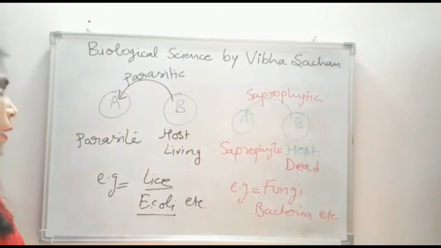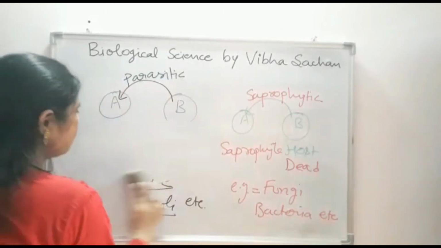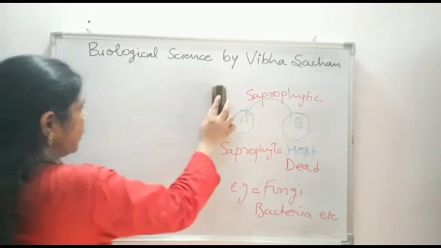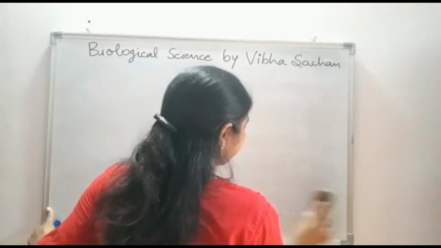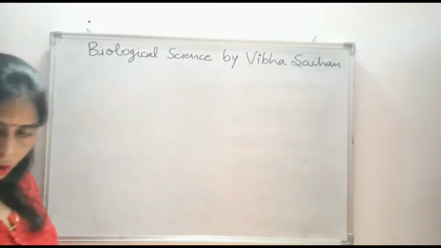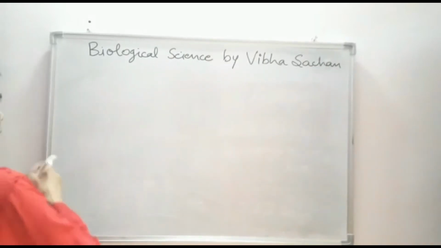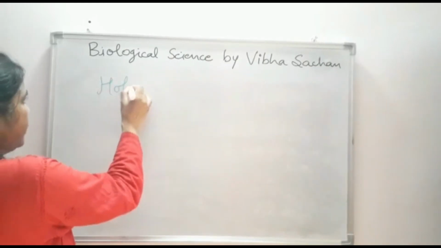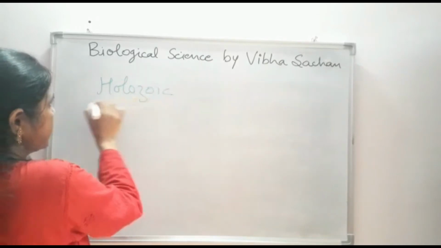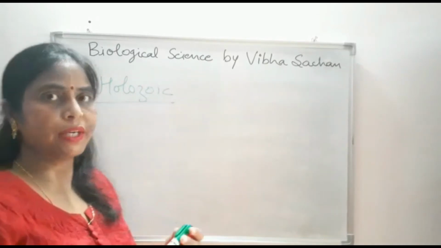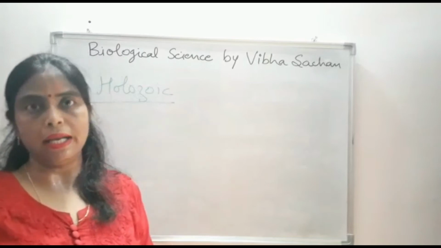After this, there is a third mode of nutrition in heterotrophic nourishment, that is holozoic. Holozoic means this is the mode of nutrition that is animal-like.